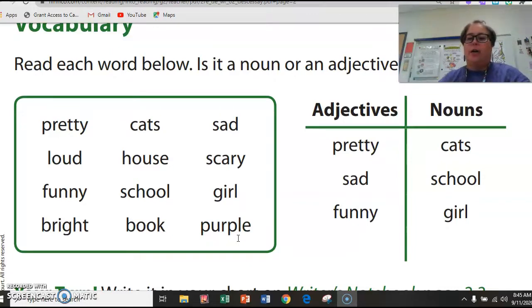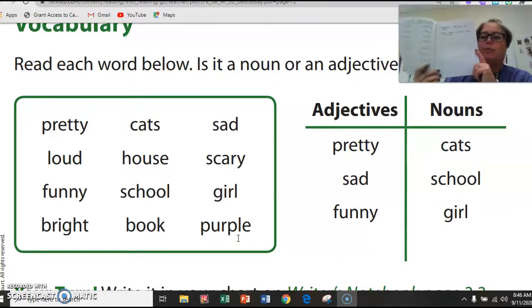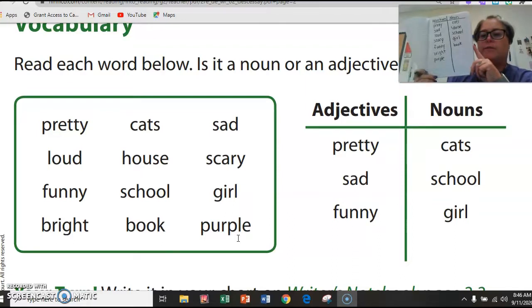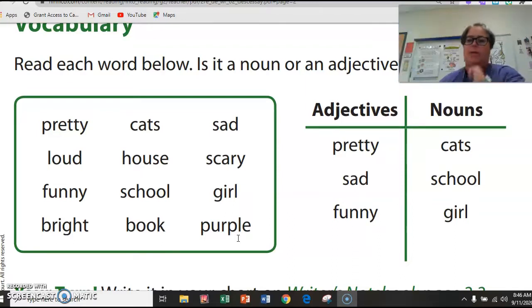And then you're going to take a picture of your journal. I want to see both pages that you did. I want to see this one where you wrote what an adjective and a noun is. And I want to see your T-chart where you listed your adjectives and nouns. And I want you to take a picture of that and upload it to me. Now click to the next slide and let's write those adjectives and nouns. Good luck.